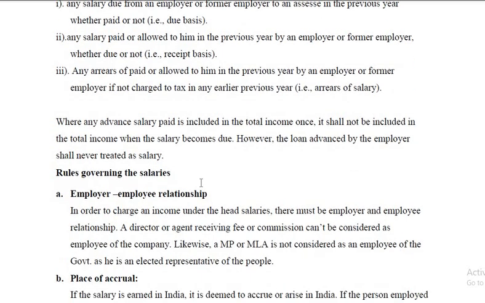Where advance salary paid is included in total income, it shall not be included in the total income when the salary becomes due. In other words, salary should be taxed either on receipt basis or on due basis. It cannot be taxed twice, both under receipt basis as well as under due basis. However, a loan advanced by the employer shall never be treated as salary.